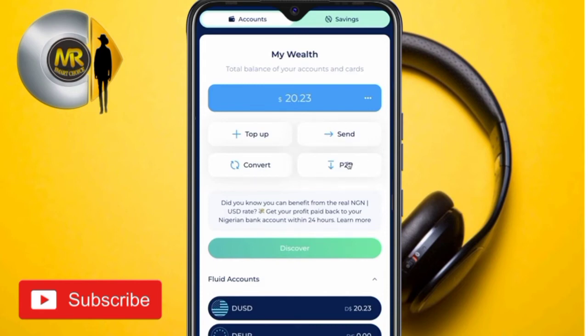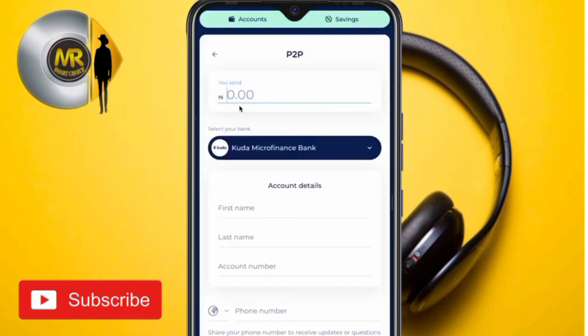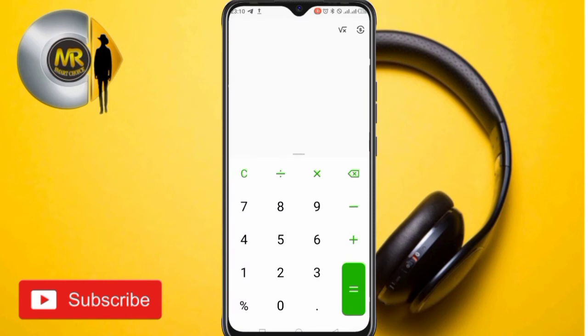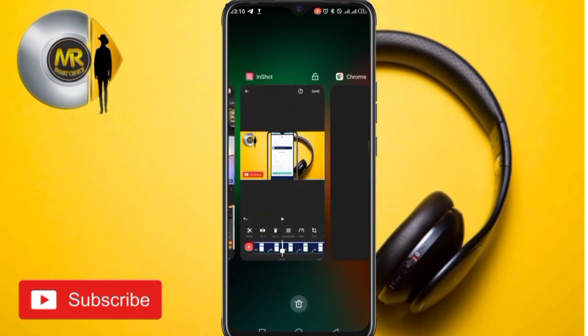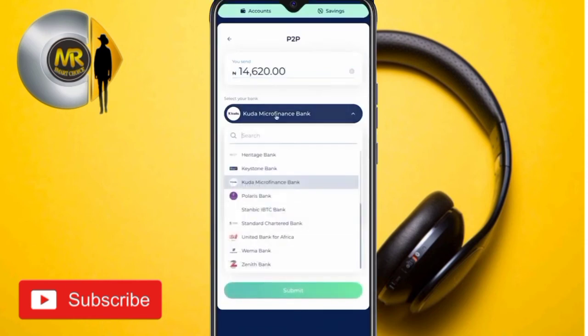So right now, by tapping on P2P, as you can see here, the current price is 735.05. Then input the amount, and you have to input your bank details. But let's do some calculation first. 731 times 20, as you can see here, we are going to get 14,620 as per right now. So we're going to input the amount there, 14,620.